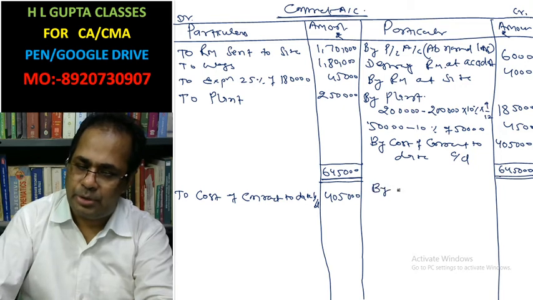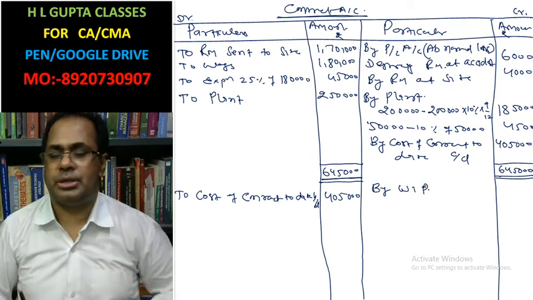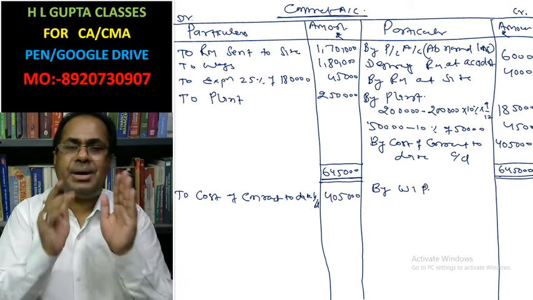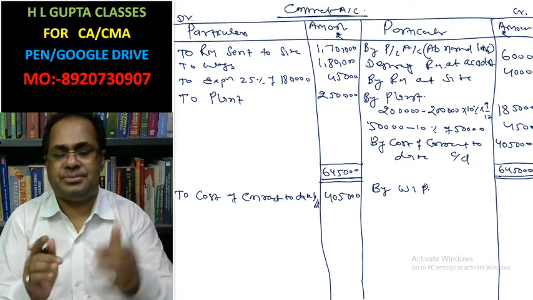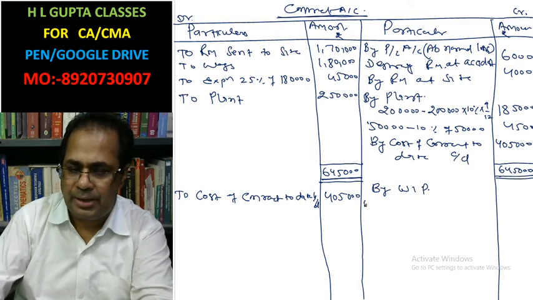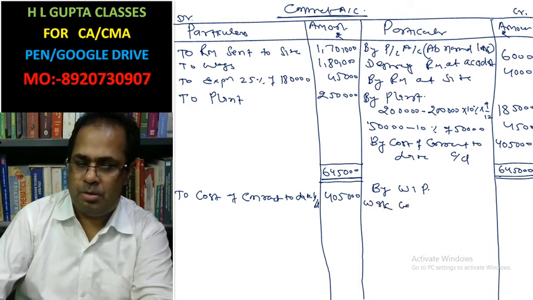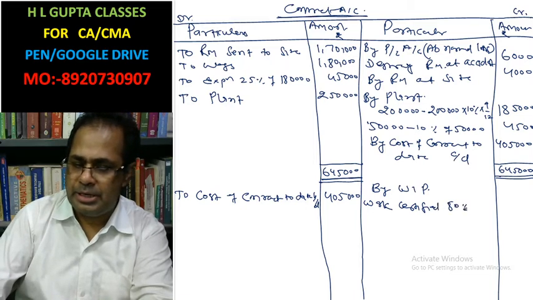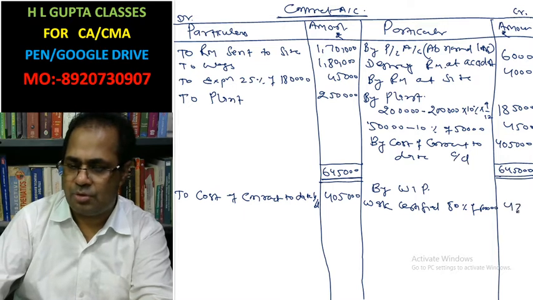By work in progress. 80% of the contract price has been certified by the engineer. To work certified, 80% of 6 lakh, because the contract price is 6 lakh, that is 4,80,000.